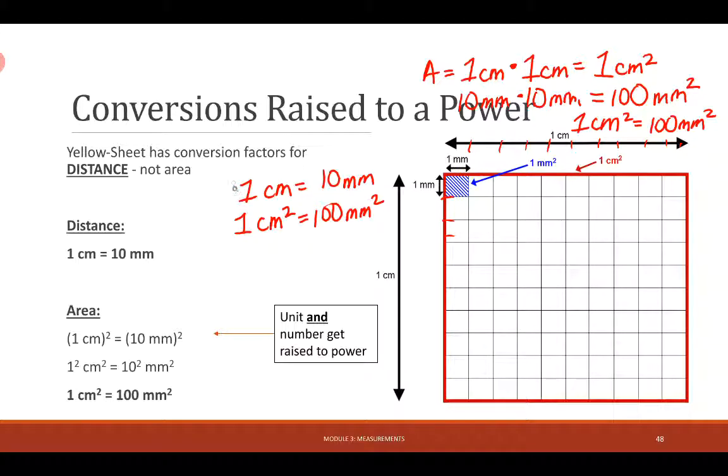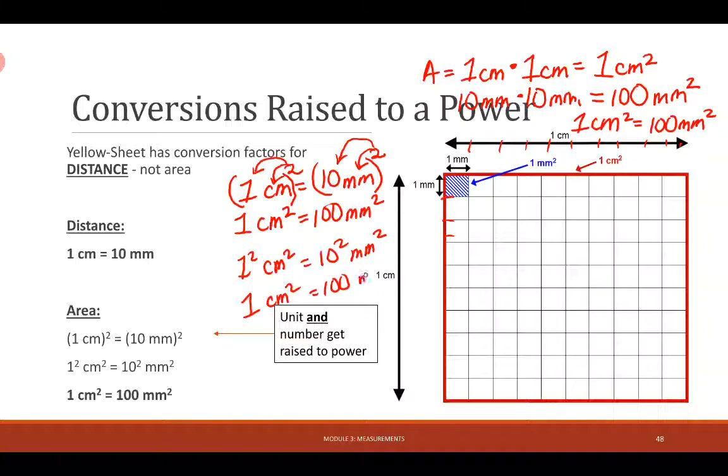How you can get this is by taking each side of the equation and squaring it. Now, that exponent can distribute out to both the number and the unit. So this would be 1 squared centimeters squared is equal to 10 squared millimeters squared. And then that is equal to 1 centimeter squared equals 100 millimeters squared, and that gives us back our equivalency that we derived earlier.